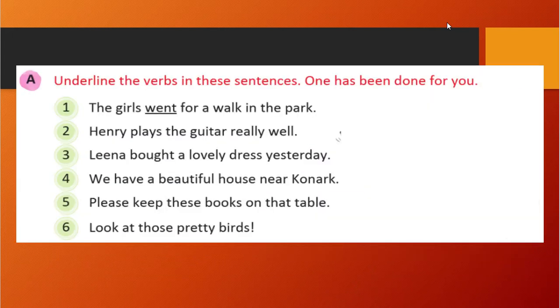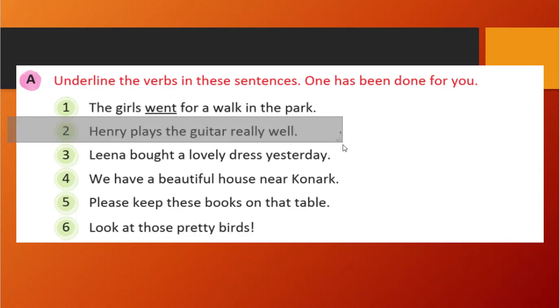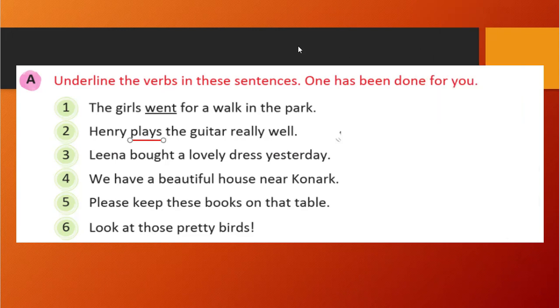Let's see some exercise. What do we need to do here? We just need to underline the verb. So here, Henry plays the guitar really well. What is Henry doing? He is playing the guitar. So plays is showing the action. So plays will be the verb. So we just need to underline it.